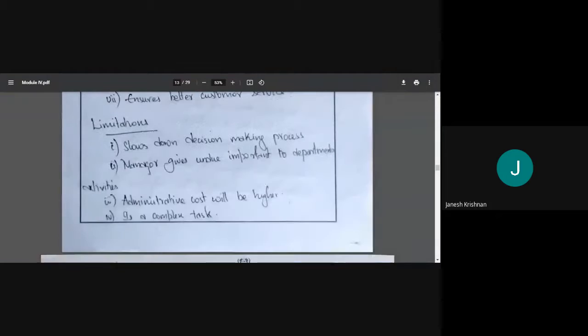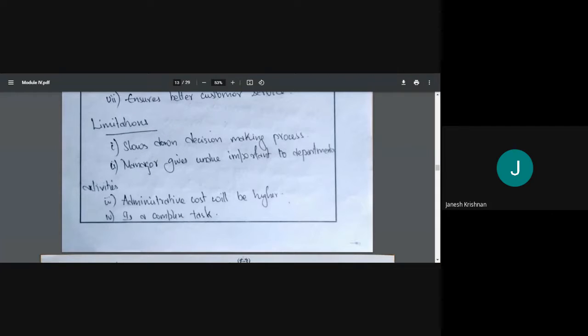What are the limitations? One is it slows down the decision making process. That is, decision making will be slow because so many departments are there, and so many inputs we have to take. Another is undue importance given to the departmentation activity by managers. That will depend upon the manager. The manager will be more and more involved. So that may happen.